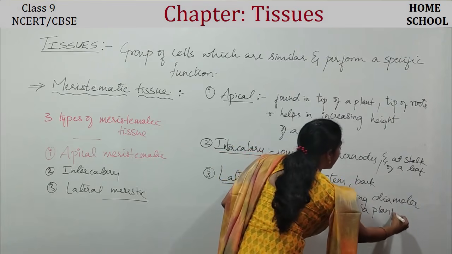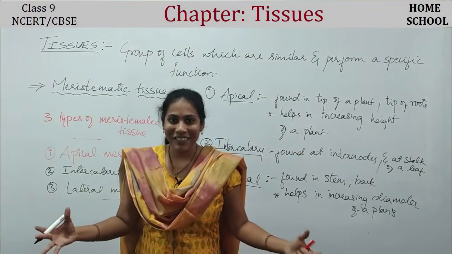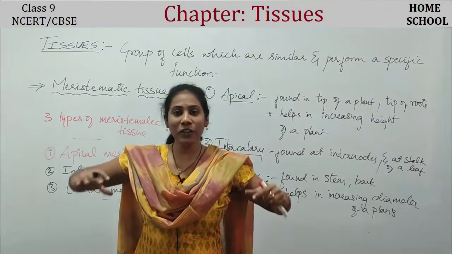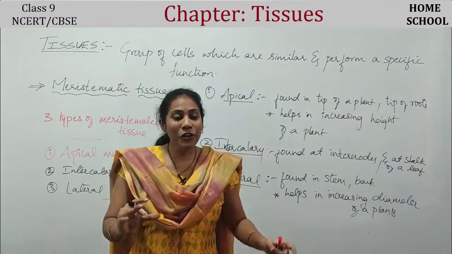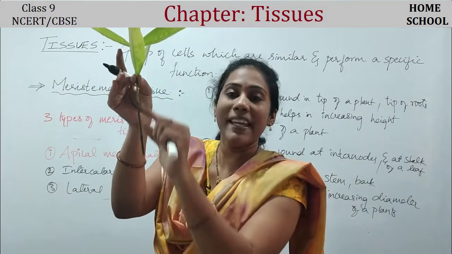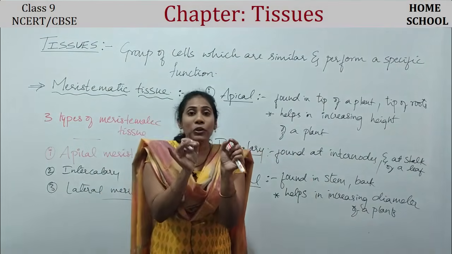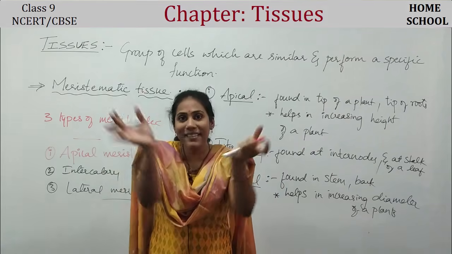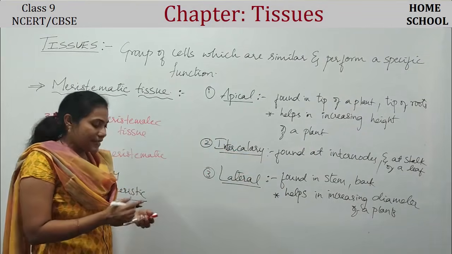That means, guys, this meristematic tissue helps the plant to become fatter. Growth means not only growing in height, but growing in size also. Yes or no? The plant should become thicker. So this lateral meristematic tissue, usually found in the stem area, helps in growing the plant's diameter, the plant's width. Clear? So that is about the three types of meristematic tissue.